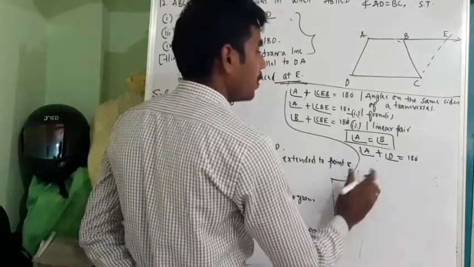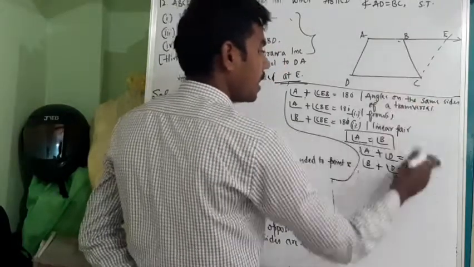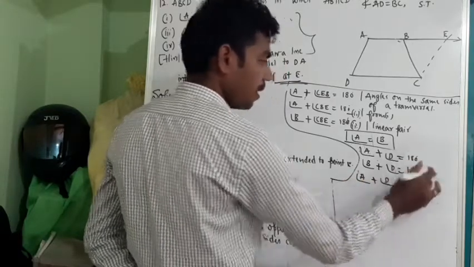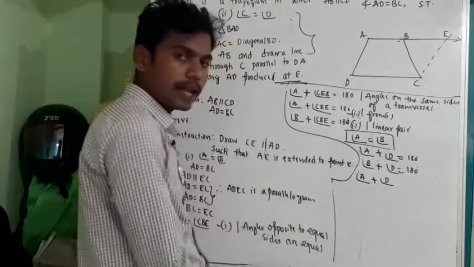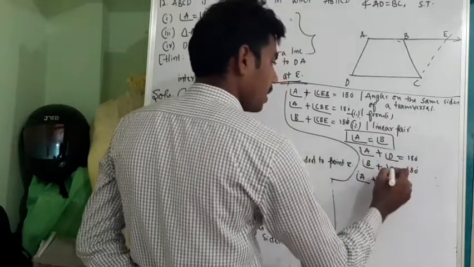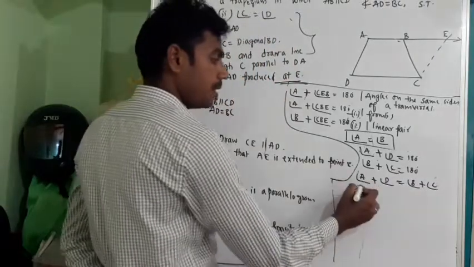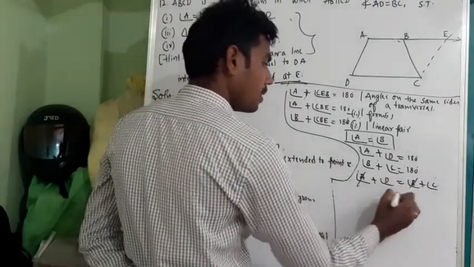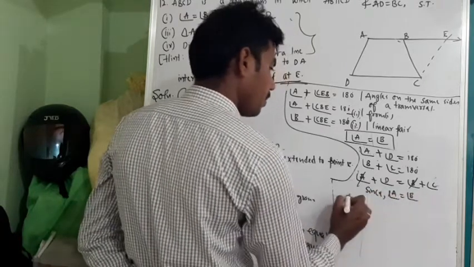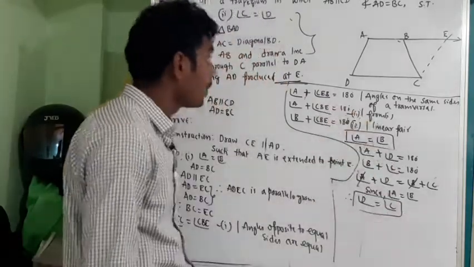The same thing I have written. So angle B plus angle C is equal to 180 degree. So if I compare angle A plus angle D, since 180 is equal to 180, see, RHS is equal, I can compare LHS. Angle A plus angle D is equal to angle B plus angle C. Since angle A is equal to angle B, therefore angle D is equal to angle C. This is proven.